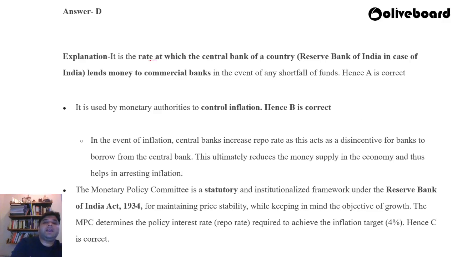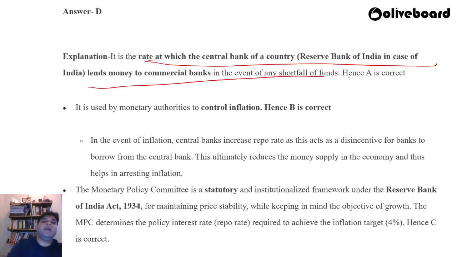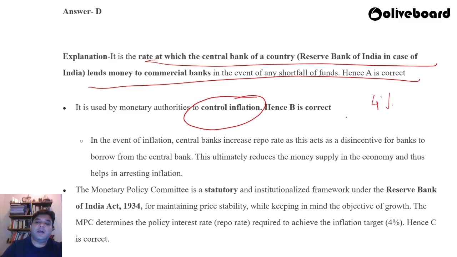So repo rate is the rate at which the central bank of a country, which is RBI in case of India, lends money to commercial banks in the event of a shortfall of funds, right? It is also used to control inflation. Basically, it is used to maintain it at 4% with an allowance of plus minus 2%, right? Now, if the repo rate is higher, then the interest rate charged by the banks will also be higher. If the repo rate is lower, then the interest rates will also be lower, right?